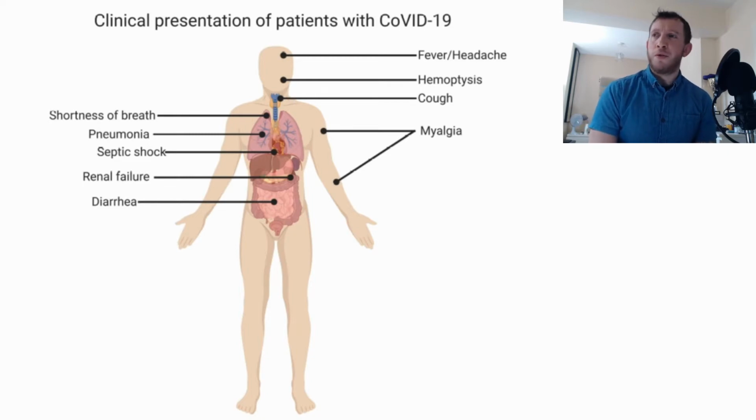So I've just started off with a figure here showing different organ systems and structures that can be affected by COVID-19. So obviously we have things like pneumonia, renal failure, diarrhea. Okay, we can have septic shock as well in the heart. And the heart is really what we're going to talk about today. Okay, so I'll probably be introducing this figure anytime we're talking about a different organ system.